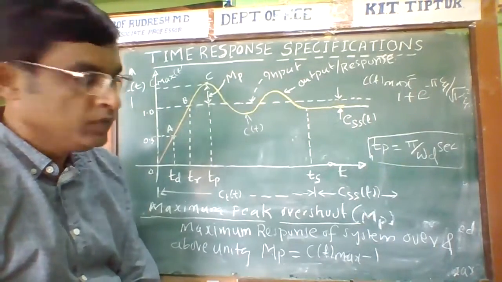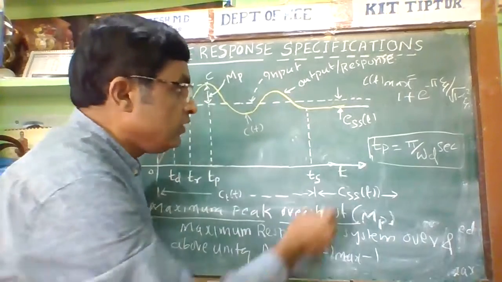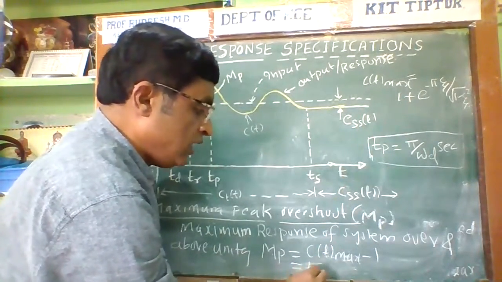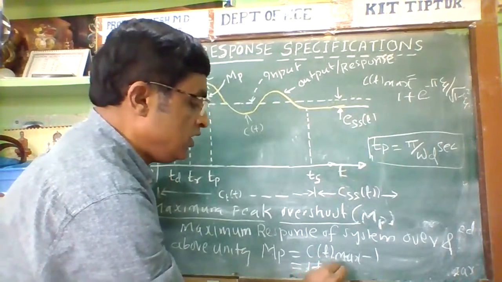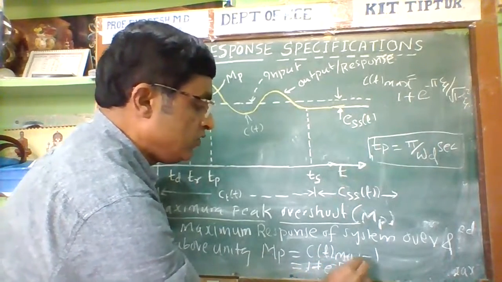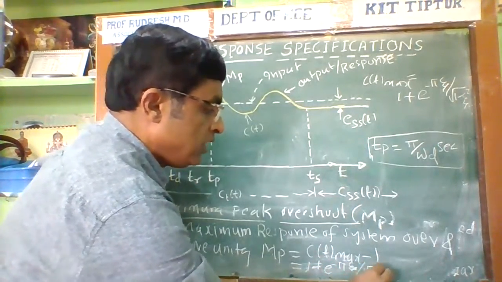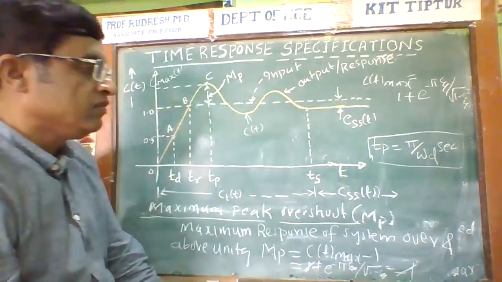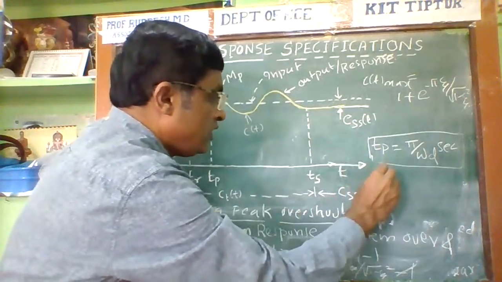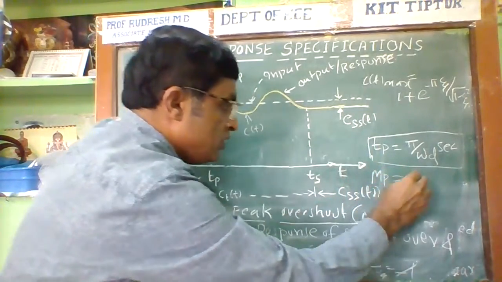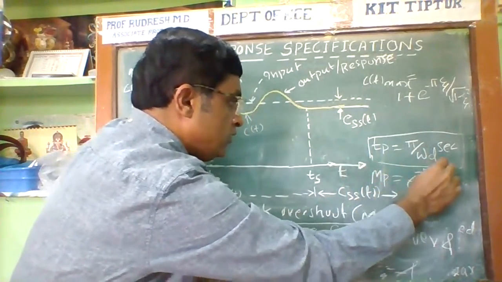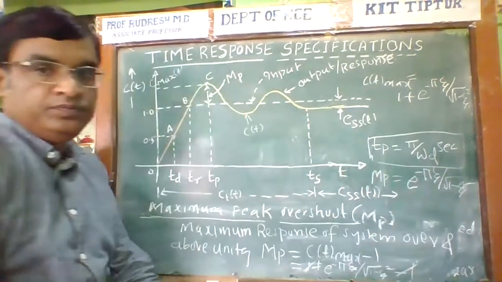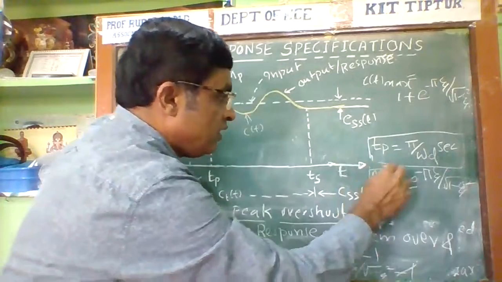Now if I substitute here, then C of t is equal to 1 minus 1 plus e power minus pi into zeta divided by square root of 1 minus zeta square, minus 1. Now this minus and minus gets cancelled. Therefore, MP is equal to what? MP is equal to e power minus pi into zeta divided by square root of 1 minus zeta square. Now these two relations are very important.